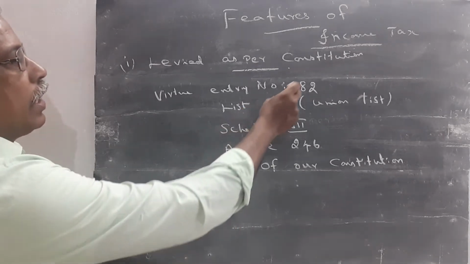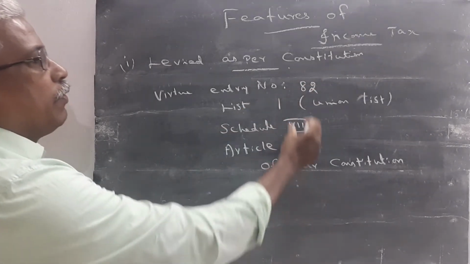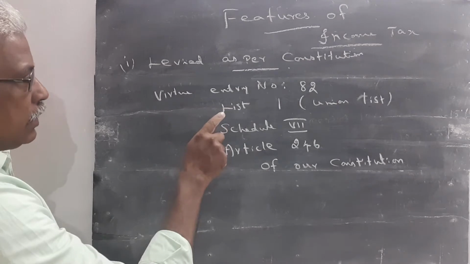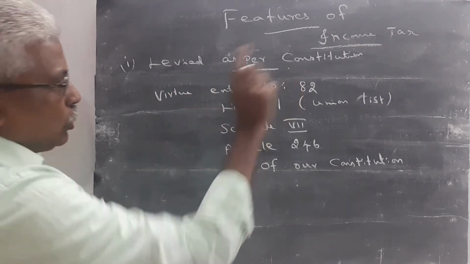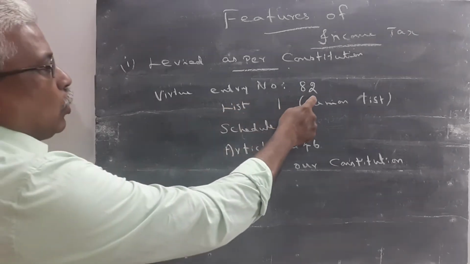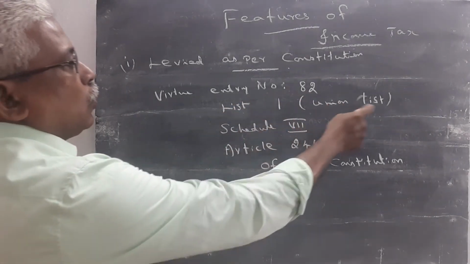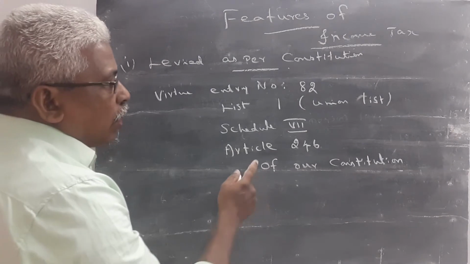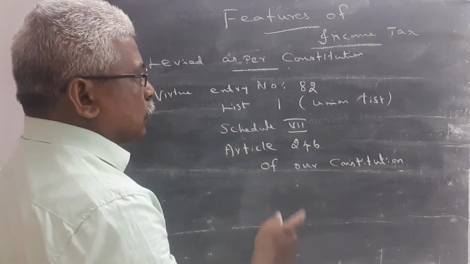Try to write these points one by one, very, very important. Income tax is levied as per the constitution by virtue of entry 82, list number 1 of the union list, 7th Schedule, article 246 of our constitution.